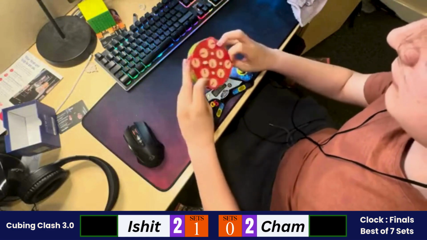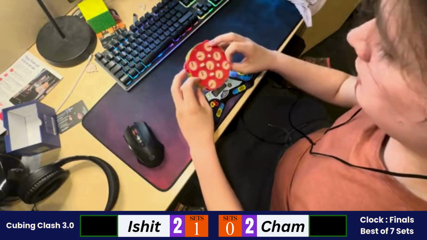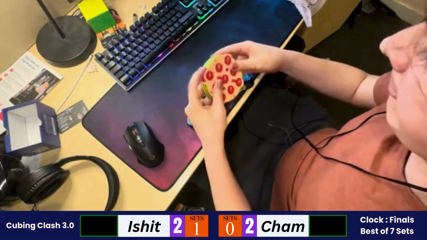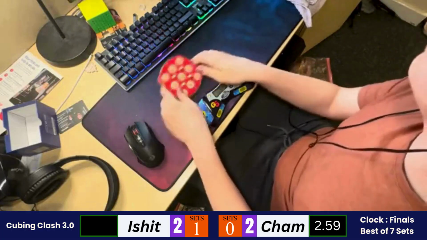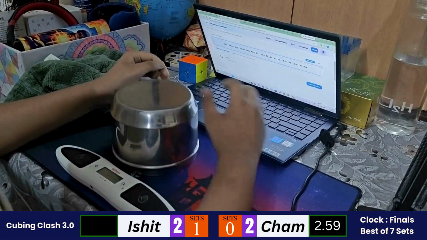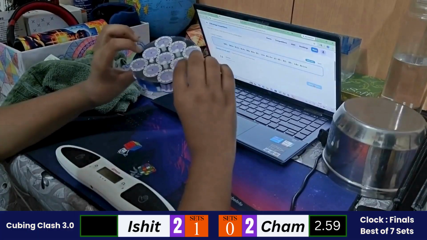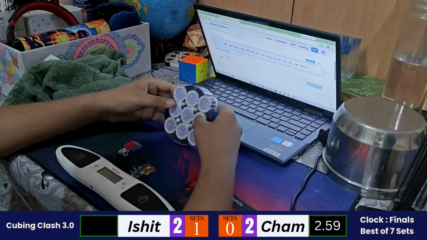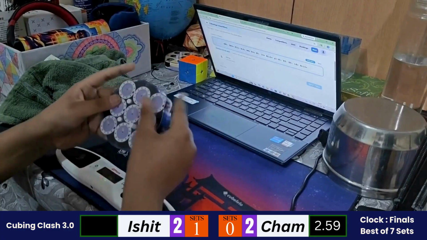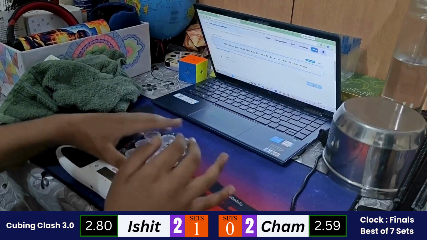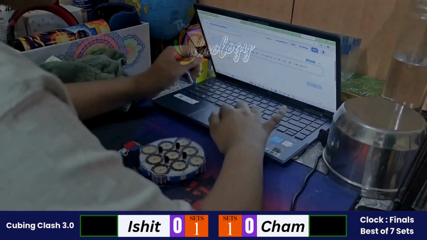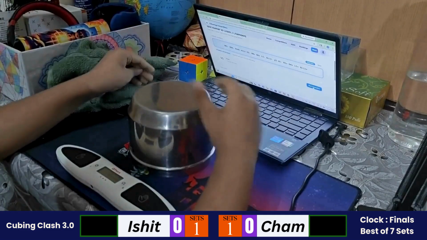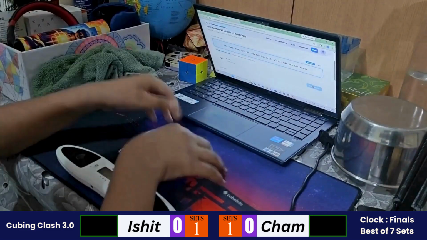So whoever wins this solve wins the set. If Cham wins it, the match will be 1-1. If Ishit wins, he will have a strong lead in the match. Cham starting with the fifth solve, and a very quick 2.59 seconds. So very hard for Ishit to beat this considering the nerves he would have. Let's see if he could beat a 2.59 or not. Started with his fifth solve of the set. Okay, 2.80. So it's a 0.21 difference, and Cham wins the solve and the set. 1-1 is the match score. A 2.80 not winning is crazy.